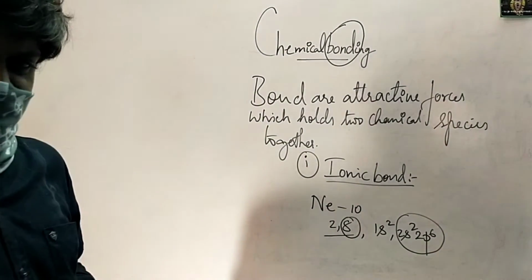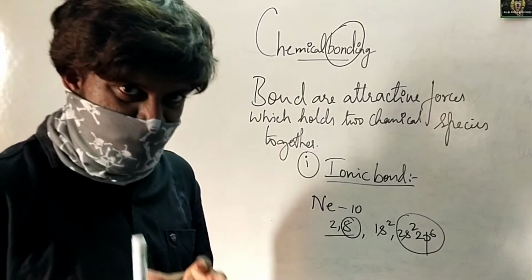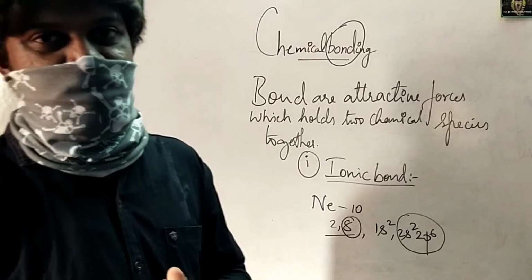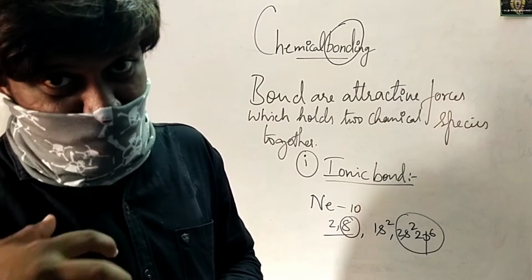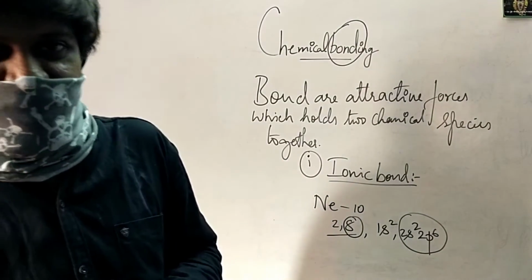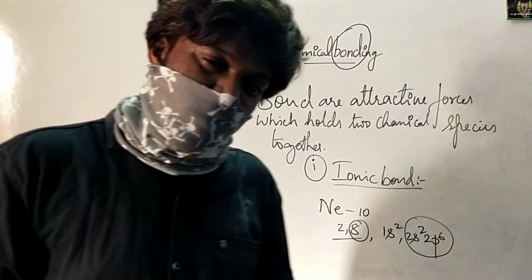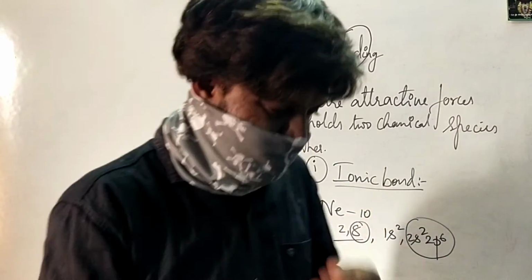So this is a very important conclusion. Whenever you have 8 electrons, that will give rise to a noble gas or noble electronic configuration. What is noble electronic configuration? Noble electronic configuration is having 8 electrons in the valence shell.